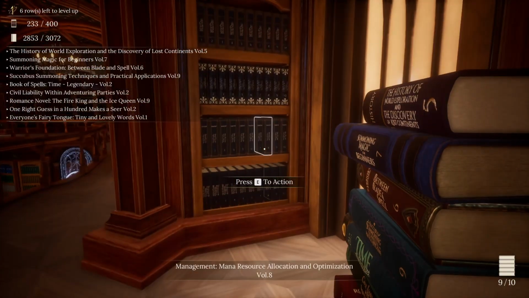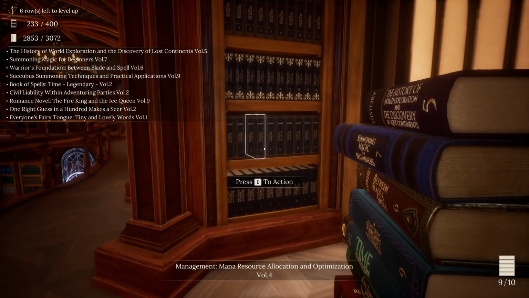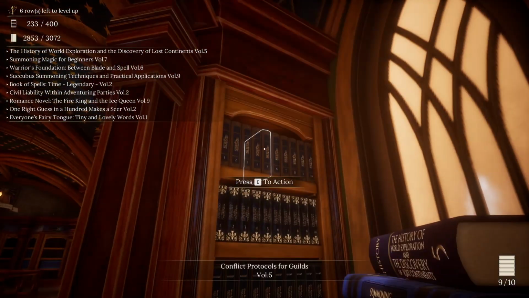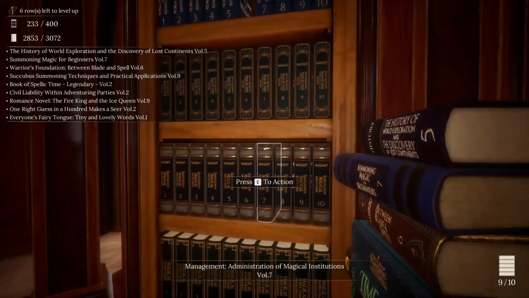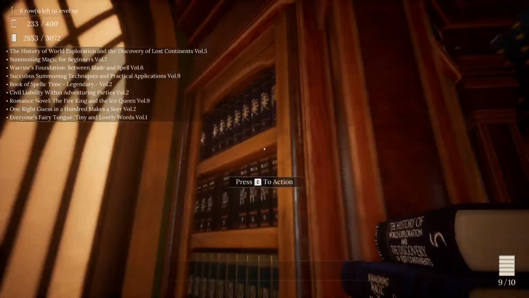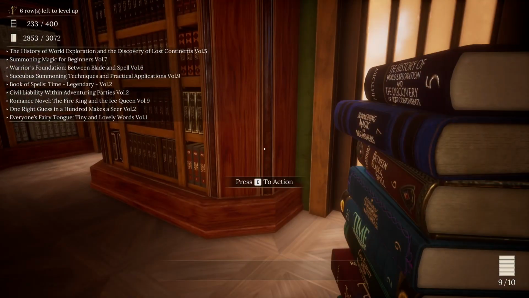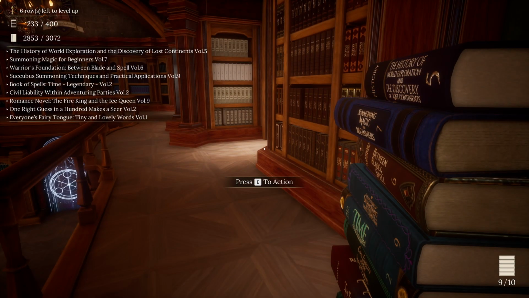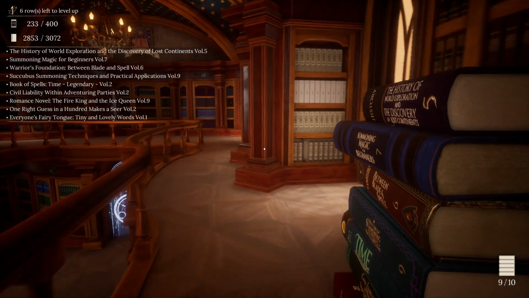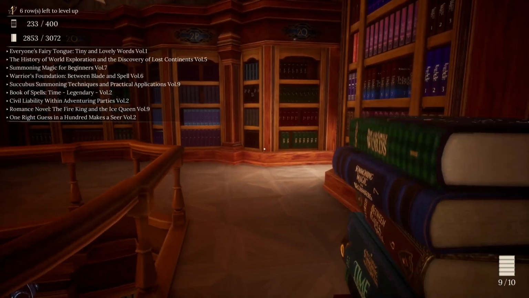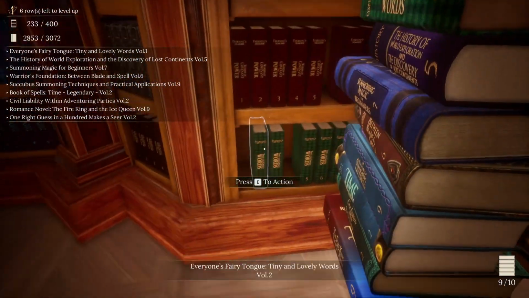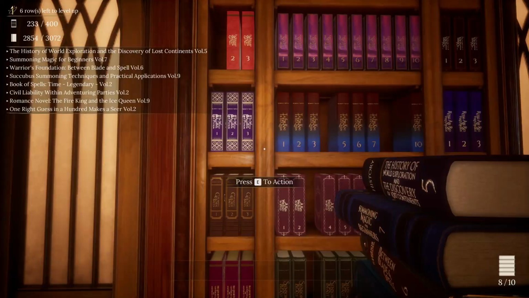Do we have Management here? Let's check out. From, was it Civil Liability within adventuring parties? No. Do we have Management? History, Summoning, Warrior, Summoning, Destruction, Jurisprudence, Romance, Divination, Language. Okay. So, everyone's very tiny and lovely.